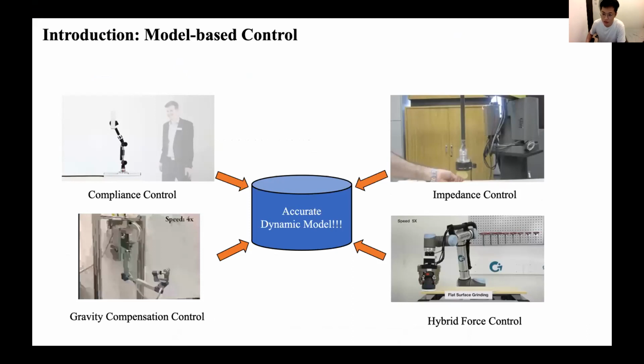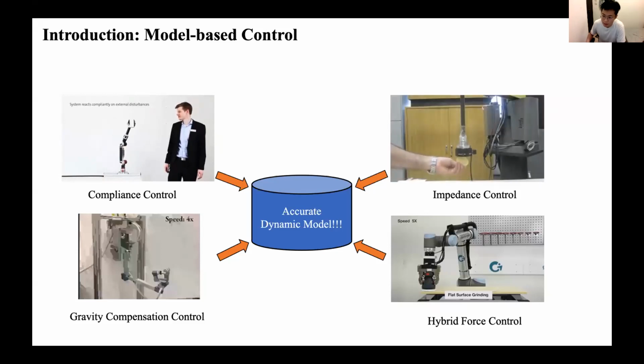Recently, model-based force control has become more and more popular for modern robots. Here we give 4 examples of model-based control. The first one is compliance control. It creates a springy force when the position of the robot deviates from the desired trajectory while keeping the robot compliant using low-gain control.